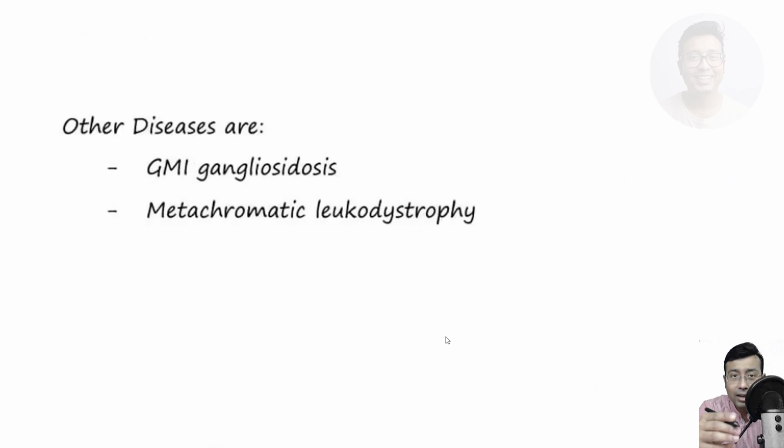Other diseases that you need to know are GM1 gangliosidosis and metachromatic leukodystrophy. It is due to deficiency in aryl sulfatase A. Okay, aryl sulfatase A.